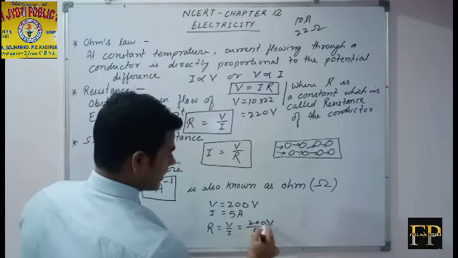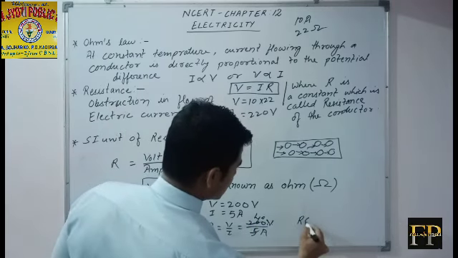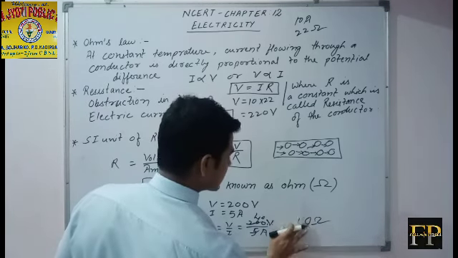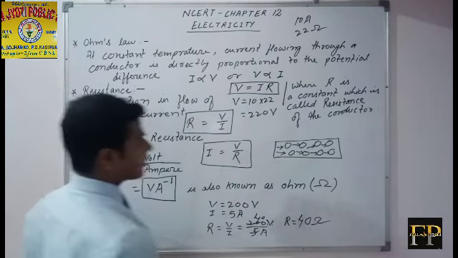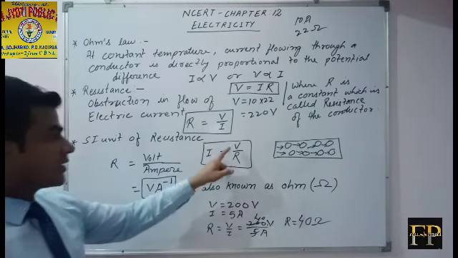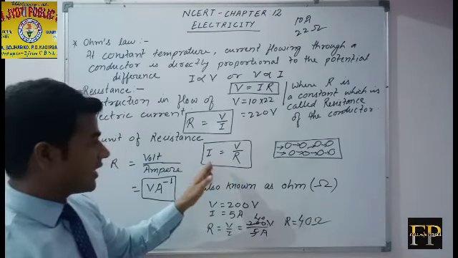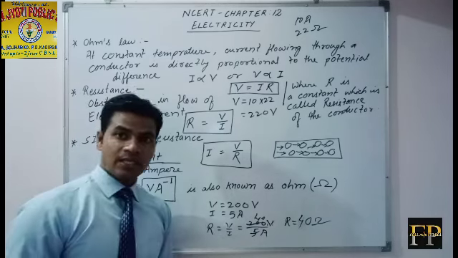So it will cancel out 40 times. It means resistance equals 40 ohm. Again, if potential difference and resistance of the conductor are given, you just have to put the values to find the amount of electric current.